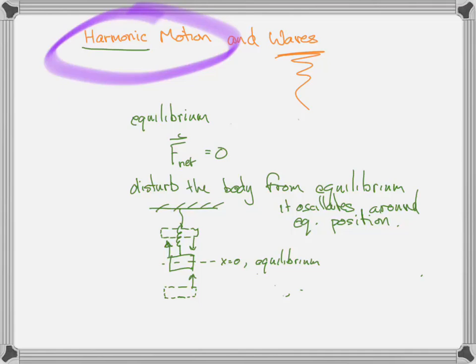I guess the one thing I didn't say that should be pretty obvious is that when you're away from equilibrium, the net force is no longer zero, and the net force always pulls you back to equilibrium. So F net always points towards equilibrium. That is the characteristic of harmonic motion. I drew different arrows: the two arrows on the right just indicate a force pulling it back towards equilibrium. The arrow on the left indicated that I physically was pulling that block up away from equilibrium. So anyway, those aren't really meaningful.